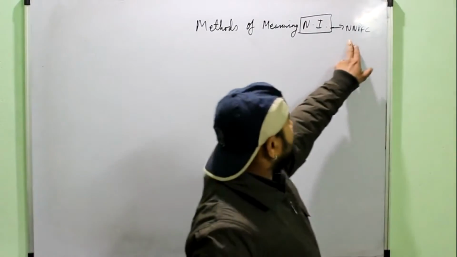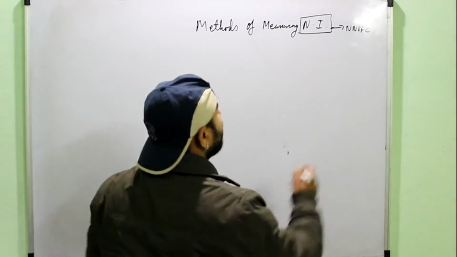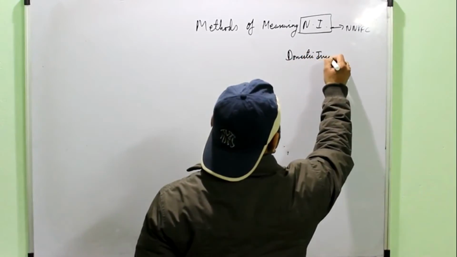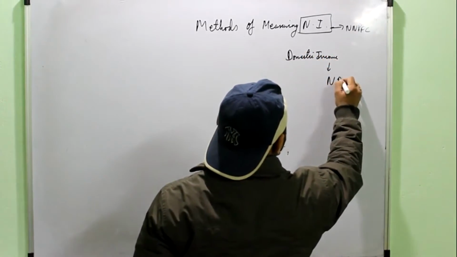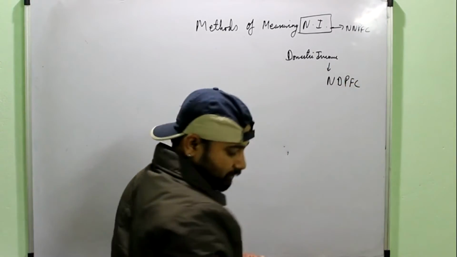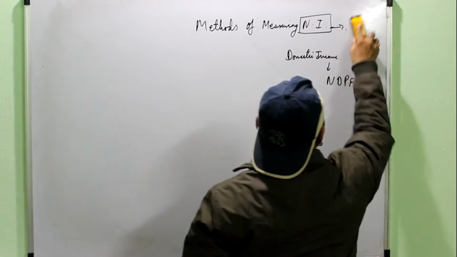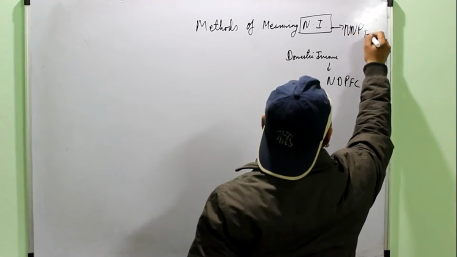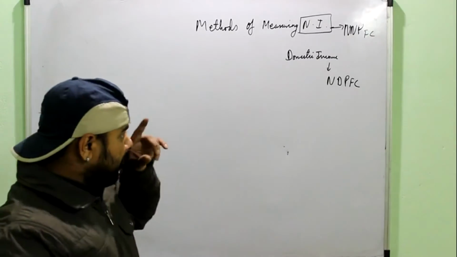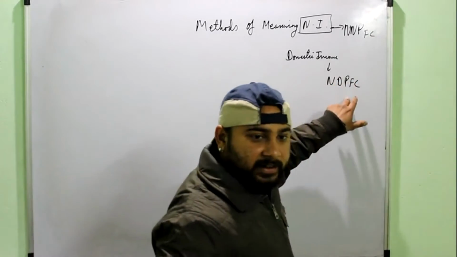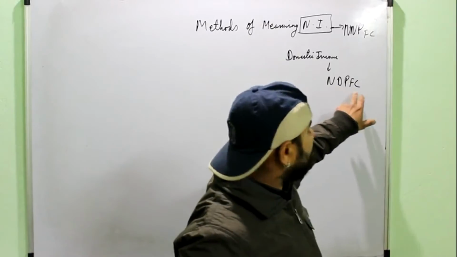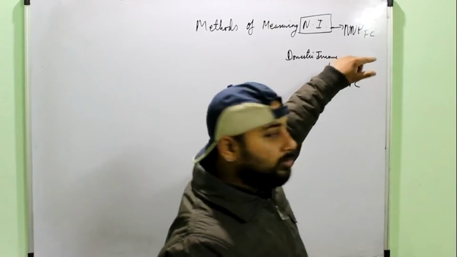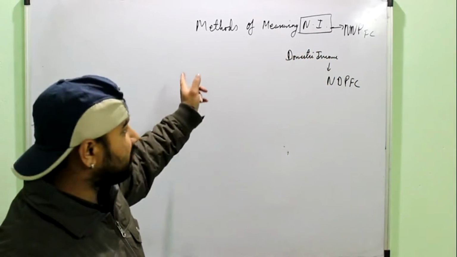Calculating the national income, we have to find NNP at FC. Similarly, one more term you have to remember, domestic income, that is NDP FC. NNP FC is national income and NDP FC is domestic income. Domestic means it is within the domestic territory. That is net national product at factor cost, and this means it includes the economic territory, all the units working abroad, right?